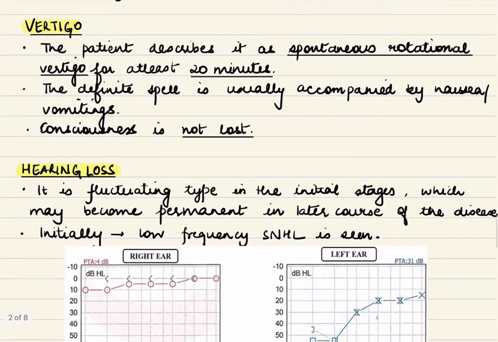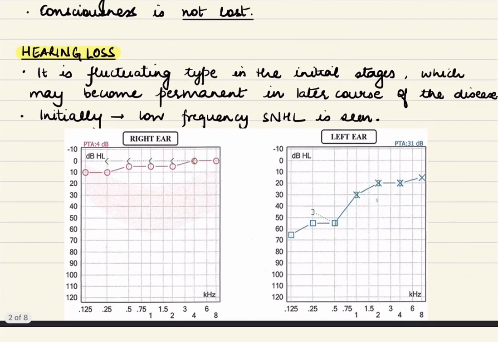The vertigo is classically spontaneous rotational vertigo lasting for at least 20 minutes, accompanied by nausea and vomiting without any loss of consciousness. Hearing loss is initially fluctuating, which later becomes permanent, and initially low frequency sensorineural hearing loss is there, which becomes a flat audiogram with time.